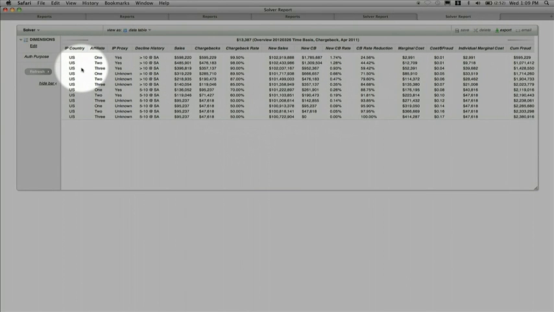Here, we combined IP country, affiliate data, IP proxy data, and decline history. In this example, we can achieve a 59% fraud reduction at a marginal cost of 4 cents per dollar in fraud reduced. In other words, with this solution, we can cut fraud in half, and we only have to reject or review $52,000 worth of good orders. Take a moment and compare that to what I showed you in the prior solution, where the same exact fraud reduction would have required rejection or review of $88 million worth of good transactions. This, in a nutshell, is our value proposition.